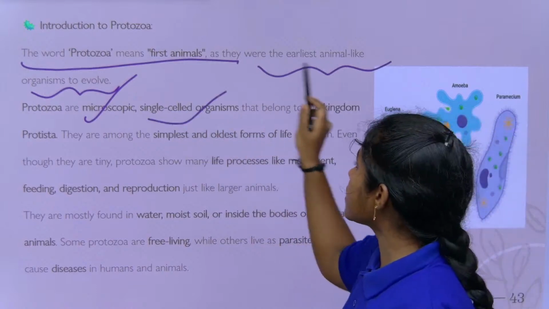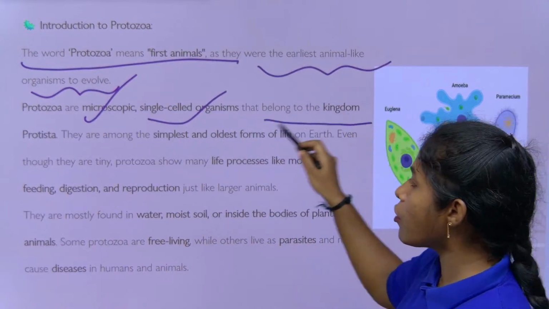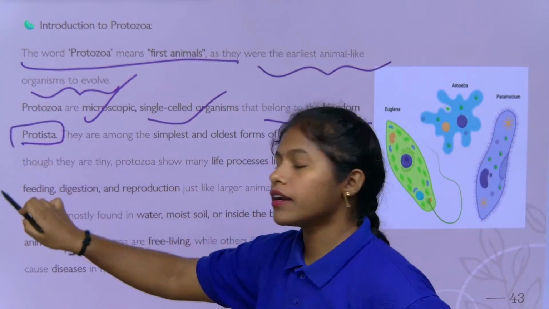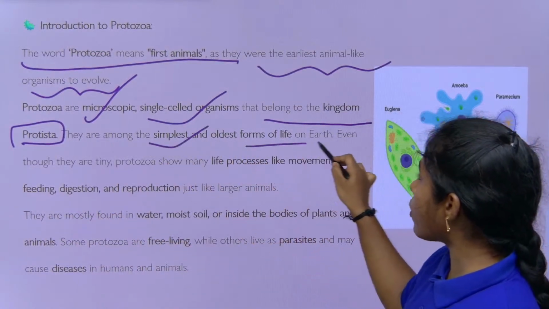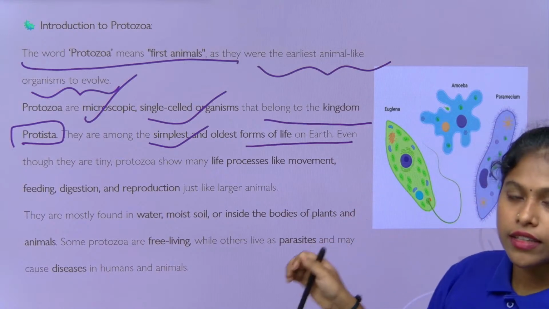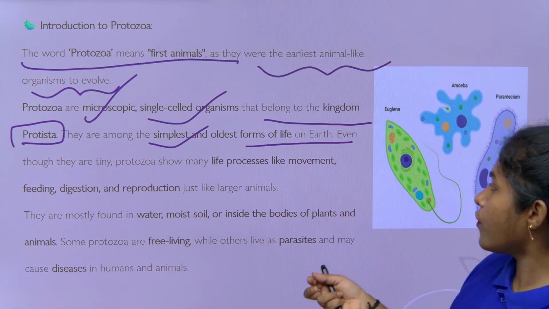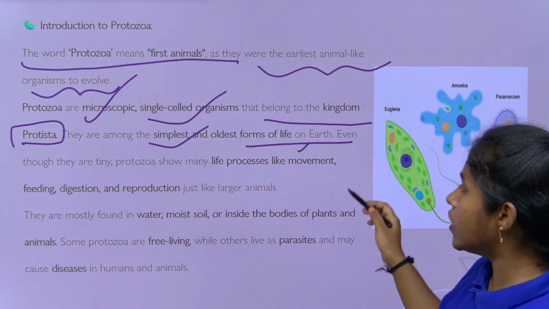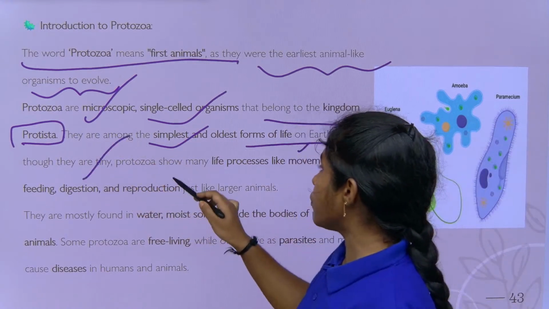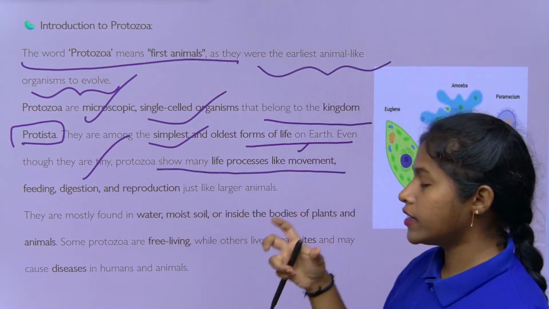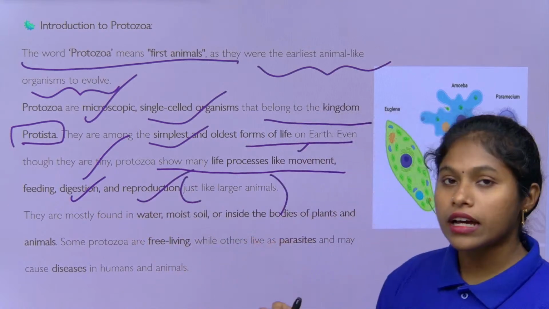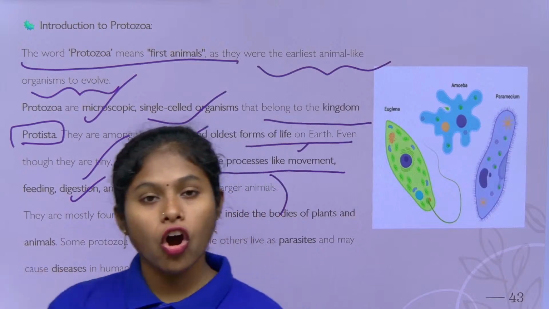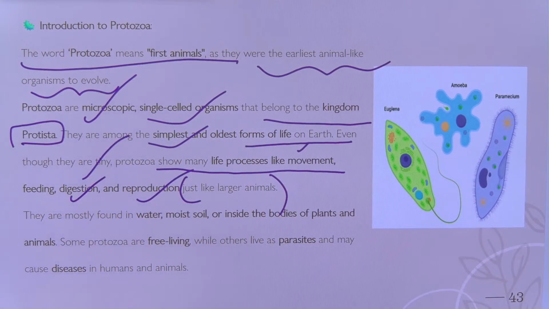They are single-celled organisms that belong to the kingdom Protista. They are among the simplest and oldest forms of life on earth, even though they are tiny. Protozoa show many processes like movement, feeding, digestion and reproduction, just like larger animals. They show all these life processes: movement, feeding, digestion and reproduction.